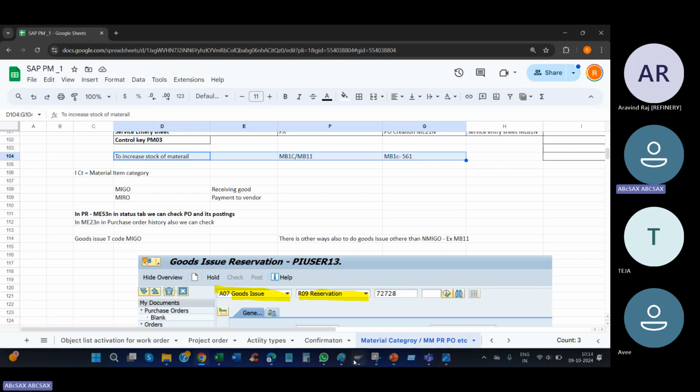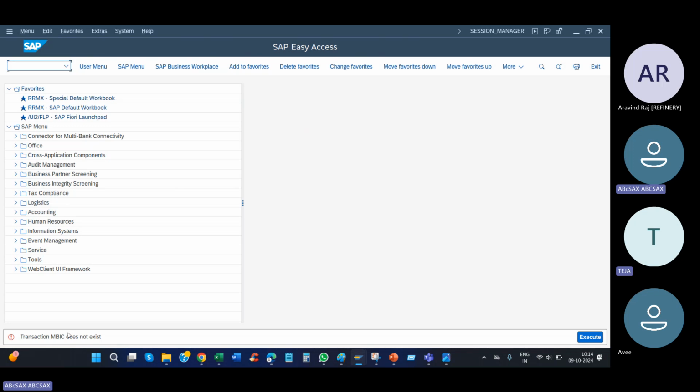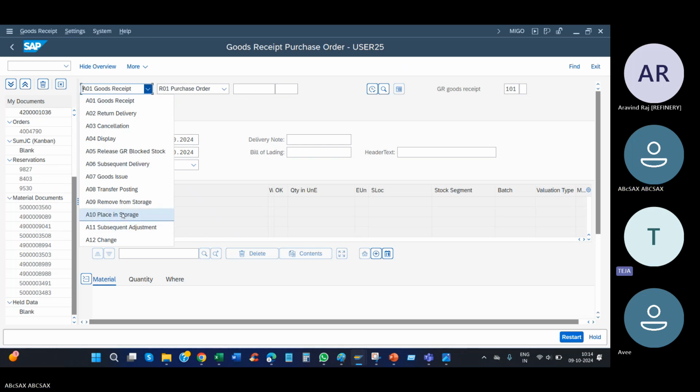But you are doing this in HANA. In HANA, MB itself is removed. There is no T code, you need to go with MIGO only. Even I don't know. You see here, if I give MB1C, it will not be there. The MB T codes are removed in HANA. I think with MIGO, you need to increase the stock.